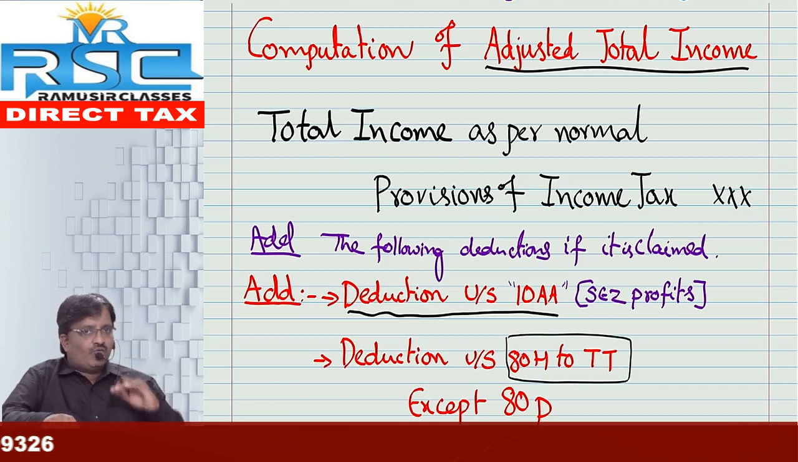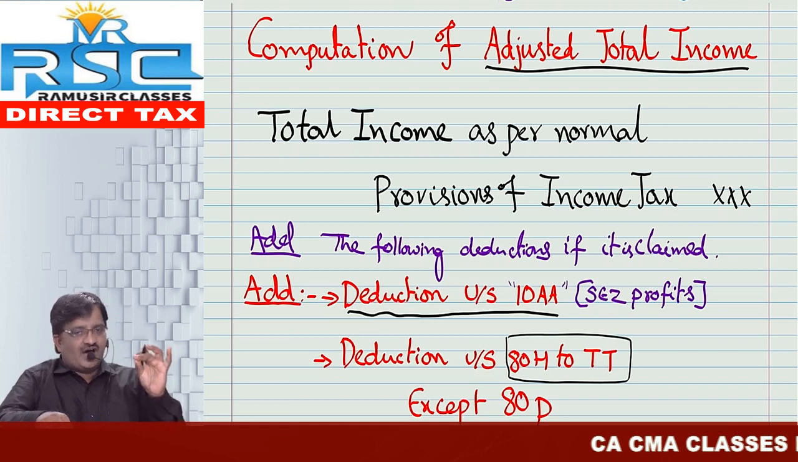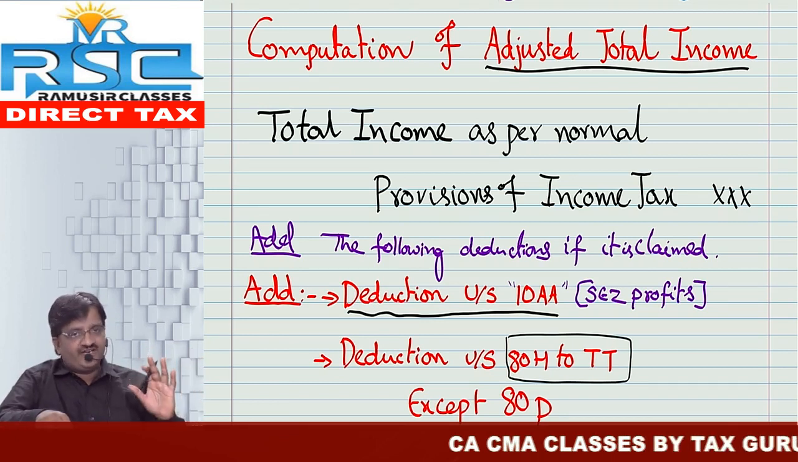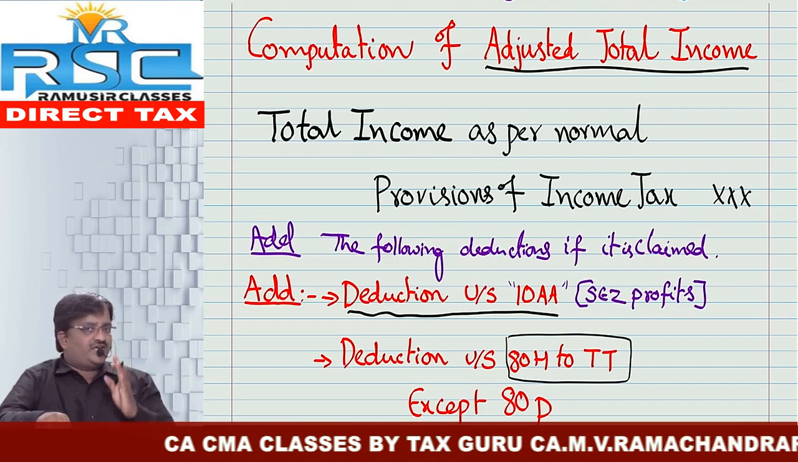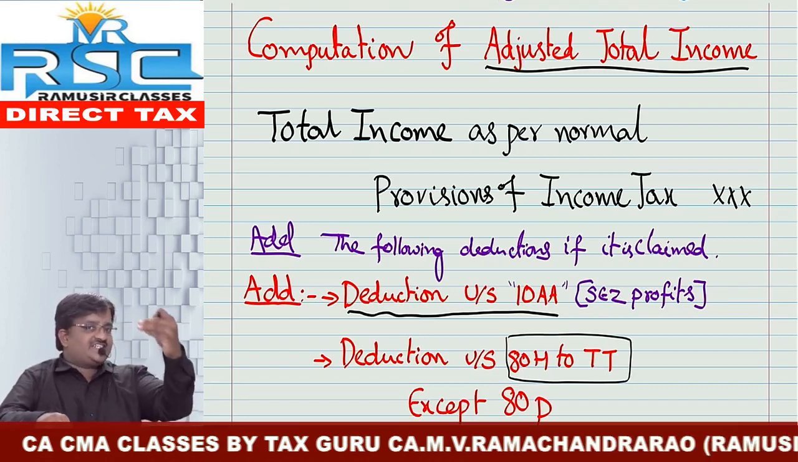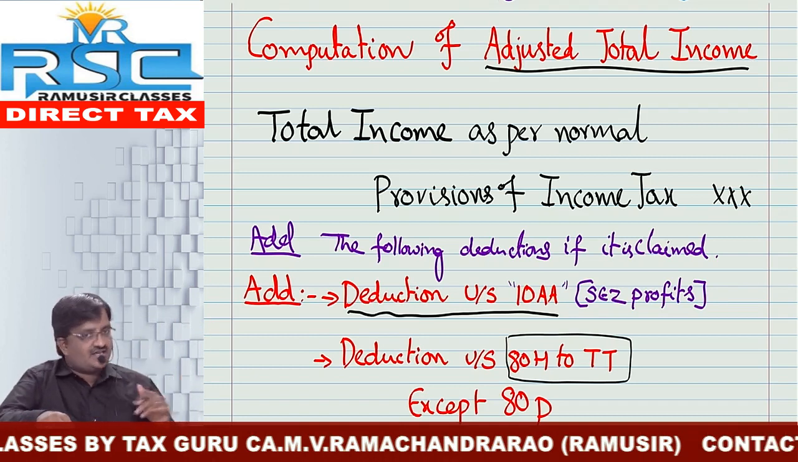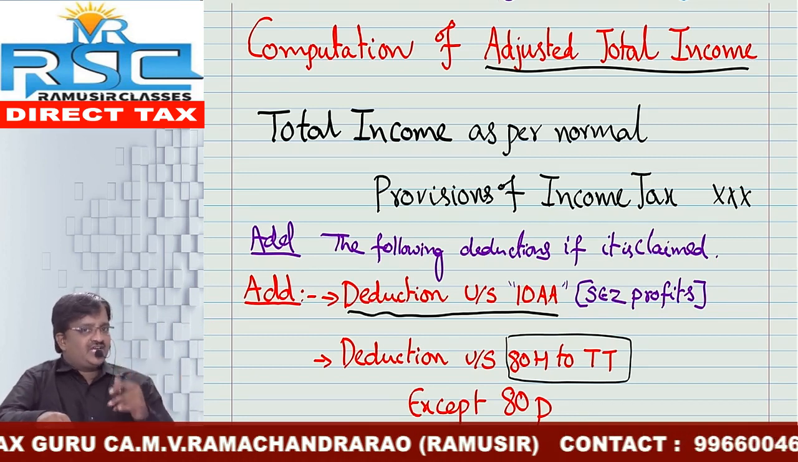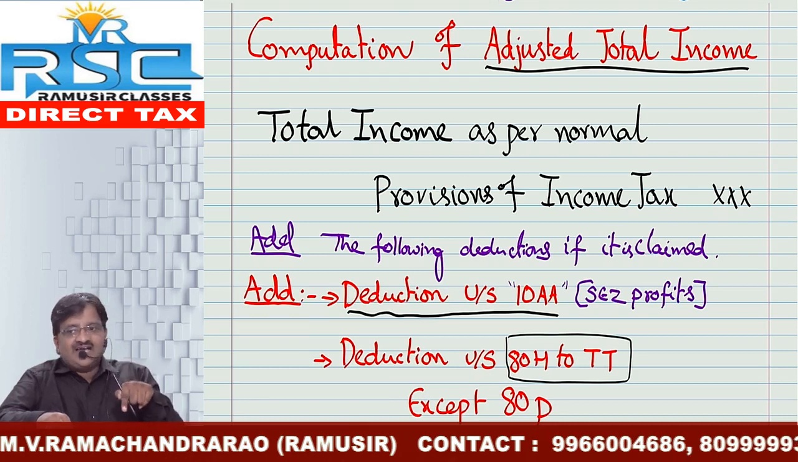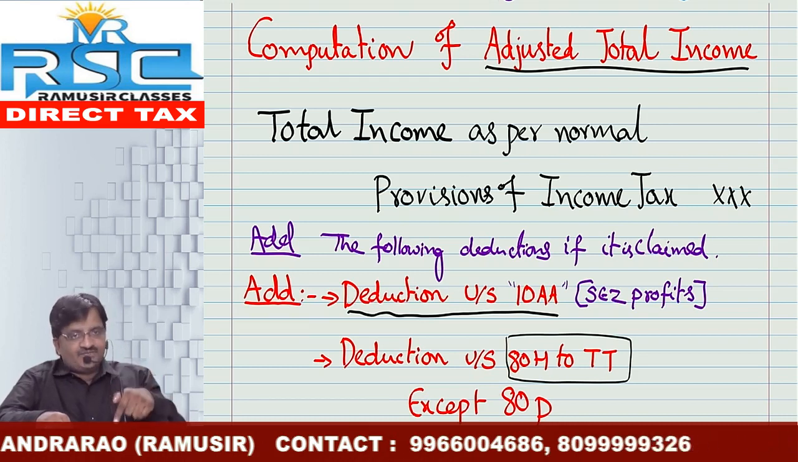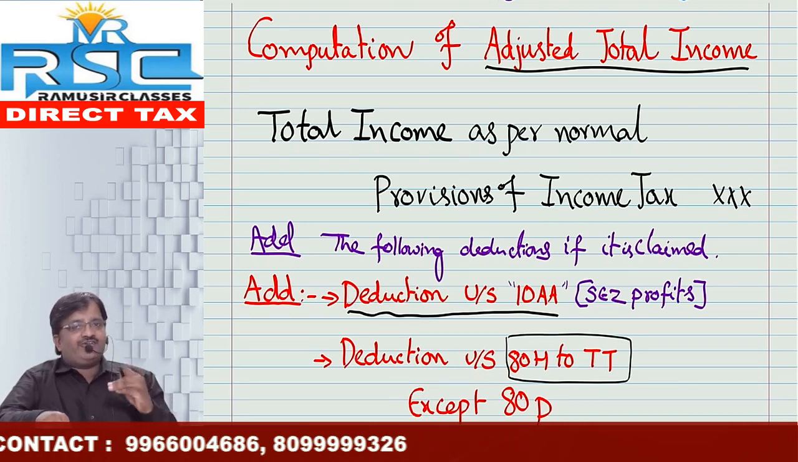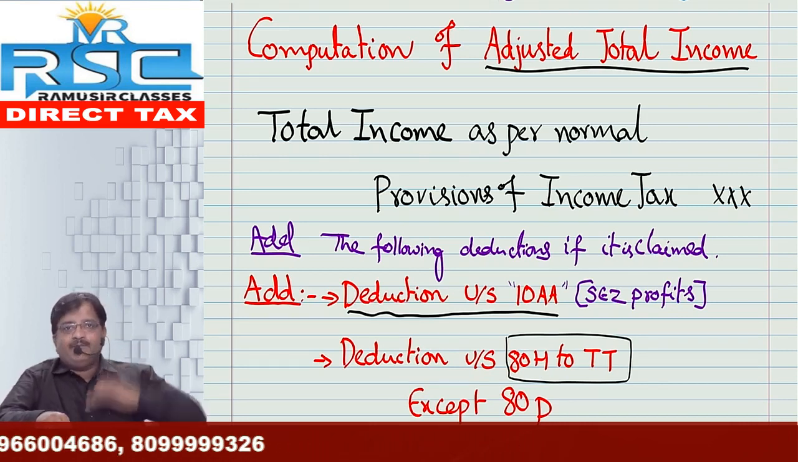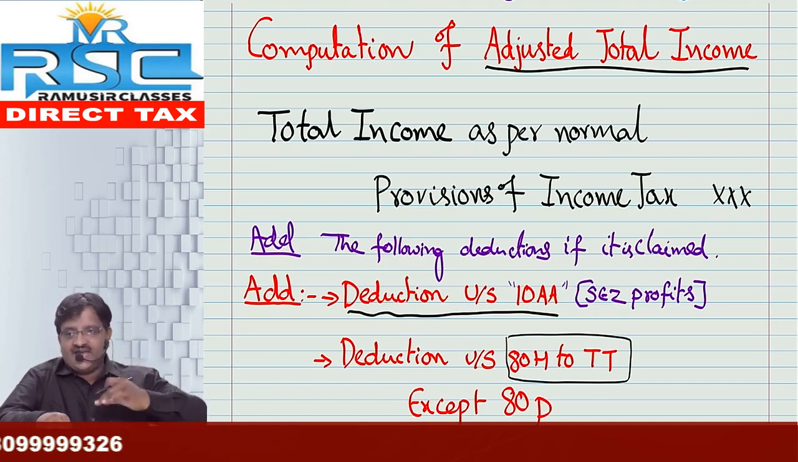Students may get the doubt: why do we need to add this back? Answer: SEZ profits are also subject to book profit, that is as per MAT. Same way, SEZ profits are also subject to AMT. Even though the deduction is allowed while normal computation of tax, while doing AMT computation, compulsorily we need to calculate the alternative minimum tax on the profits of SEZ units. Therefore, the deduction whatever you have claimed under section 10AA must be added back. Okay, it should be added back.